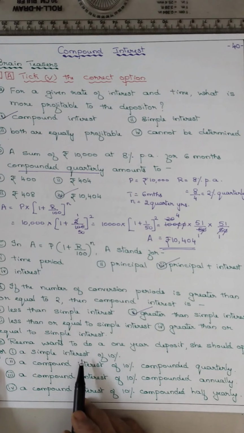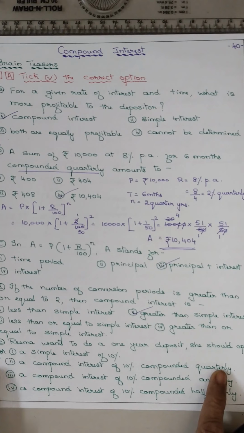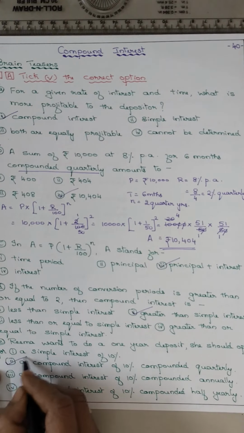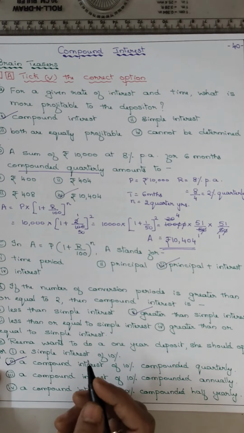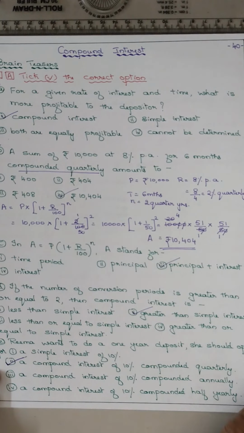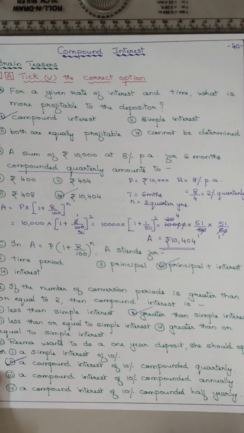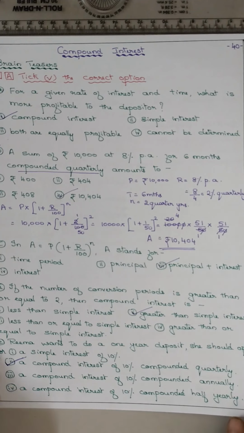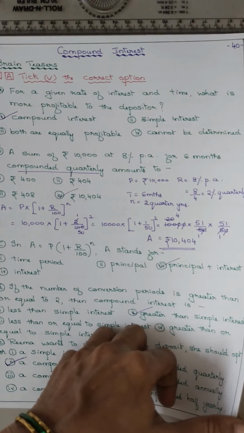Simple interest, no. Compound interest, amongst compound interest, which gives the highest interest, it is always the compounded quarterly. When it is compounded quarterly, you get the highest compound interest. If it is half yearly, it is little bit less. If it is annually, still less. So that was question number A. Hope you are confident, everyone.